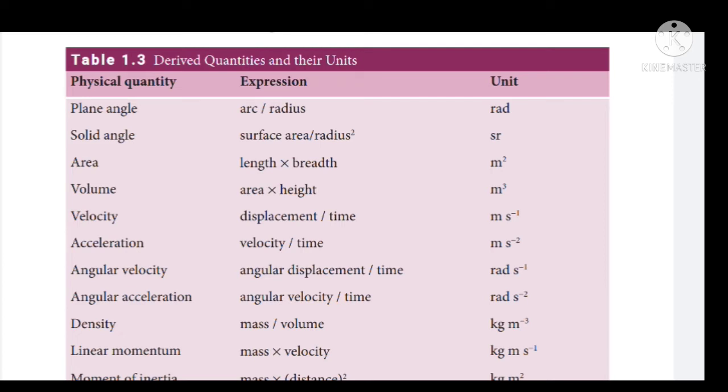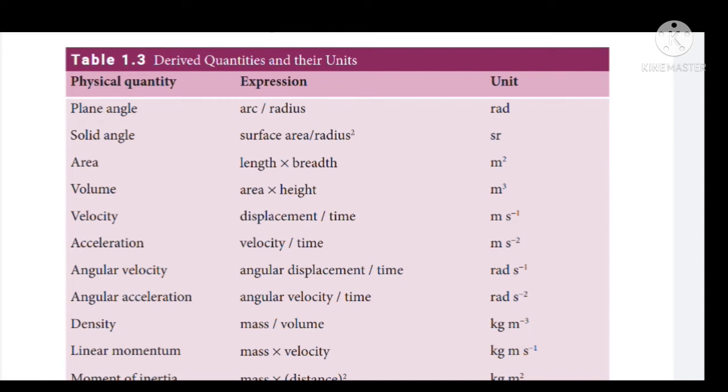And come to the next physical quantity. What is that? Volume. What is the formula for volume? Area into height. What is the unit for area? Meter squared. What is the unit for height? Meter. So meter squared into meter will become meter cube. Hence meter cube is said to be the unit of what? Volume. And next physical quantity is velocity. What is the formula for velocity? Velocity is nothing but displacement by time. What is the unit for displacement? Displacement is measured in terms of meter, and time is measured in terms of second. Then meter by second will become meter second power minus 1.